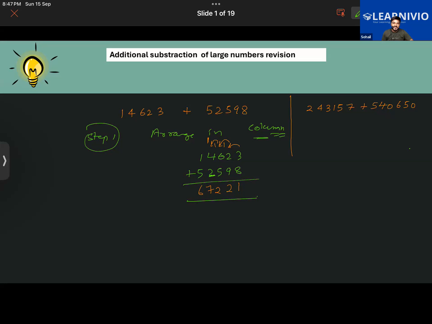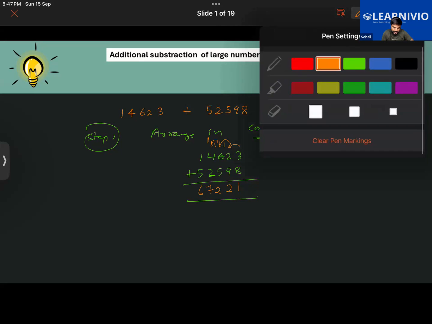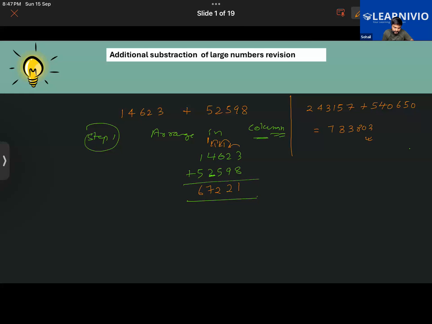Habib named it using the Indian numeral system. You named it using the international numeral system. Anyways, the answer is correct. 7,83,807 you guys are getting. Good. Okay, I'm giving one last question from addition.